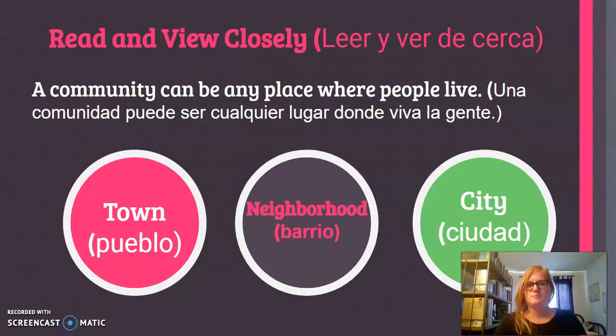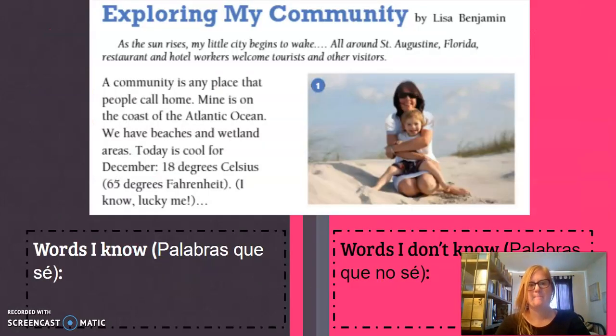Okay. So a community can be any place where people live. It can be a town, a neighborhood, or a city. Either one of those. So in Exploring My Community by Lisa Benjamin, as the sun rises, my little city begins to wake. All around St. Augustine, Florida, restaurant and hotel workers become tourists and other visitors.